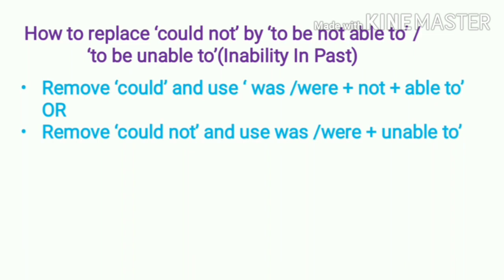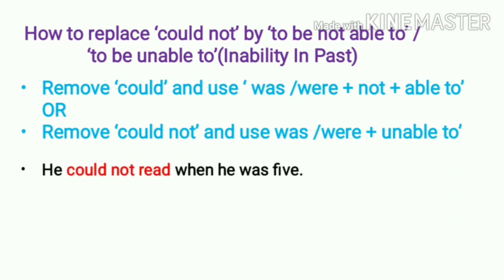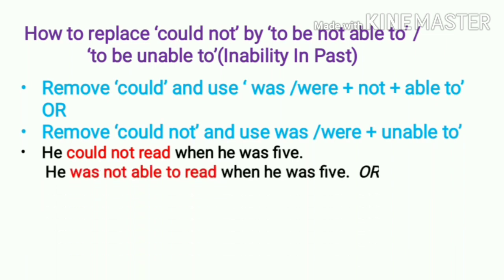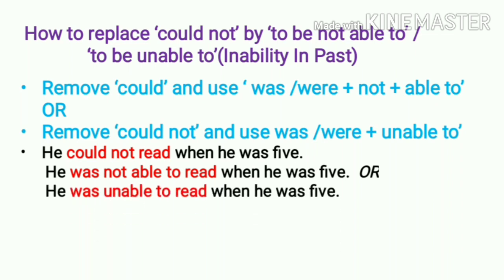मागे सांगितल्याप्रमाणे able to वापरायचा असेल तर not राहू द्यायचा. Unable to वापरायचा असेल तर not काढून टाकायचा. Examples will make the point clear. He could not read when he was 5. He was not able to read when he was 5. Able to वापरलाय म्हणून not राहू दिलाय. Now I am going to make the use of unable to. He was unable to read when he was 5. Unable वापरला म्हणून not काढला आणि he, that is singular subject, so we have made the use of was.